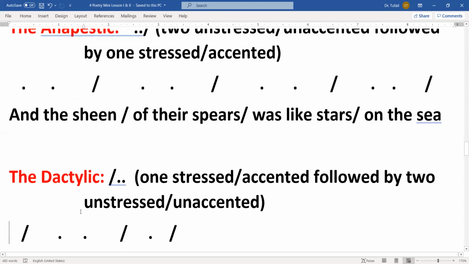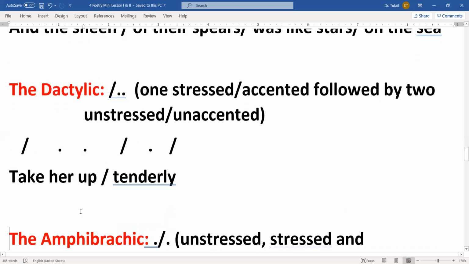Dactylic anapestic के अपोजिट होता है. इसके अंदर we have 1 stress level and 2 unstressed. अब इसमें देखें कि down up up, down up up, that would be the dactylic. So stressed followed by 2 unstressed. Okay, take her up tenderly. Now see, here you find that 1 stressed syllable is followed by 2 unstressed.